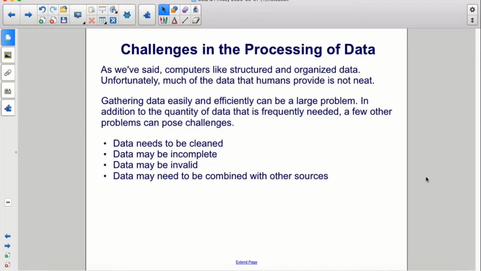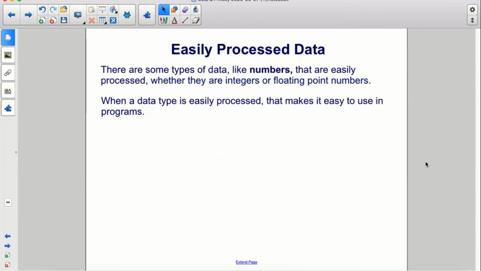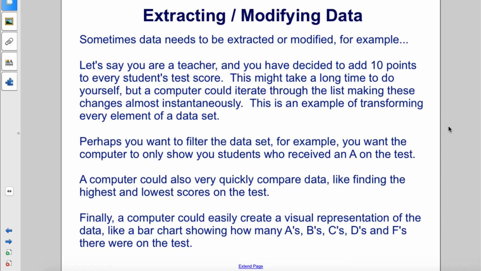In addition to the quantity of data that is frequently needed, a few other problems can pose challenges. Data needs to be cleaned. Data may be incomplete. Data may be invalid, and data may need to be combined with other sources. There are some types of data, like numbers, that are easily processed, whether they are integers or floating point numbers. When a data type is easily processed, that makes it easy to use in programs. Sometimes data needs to be extracted or modified.